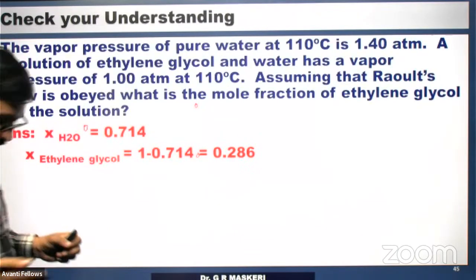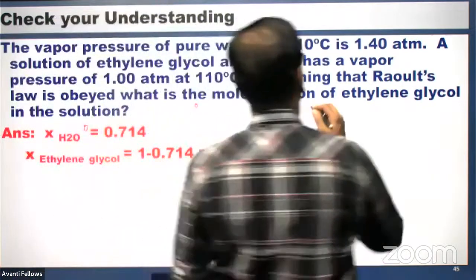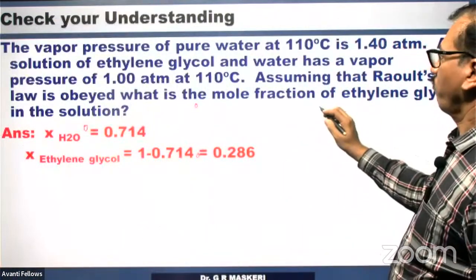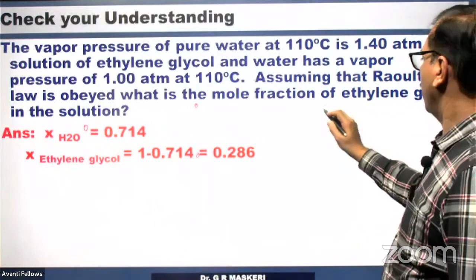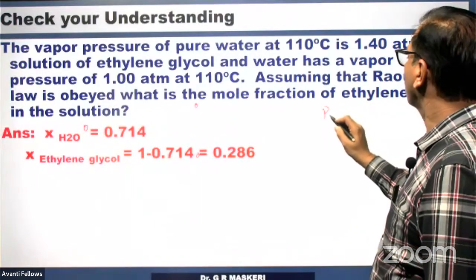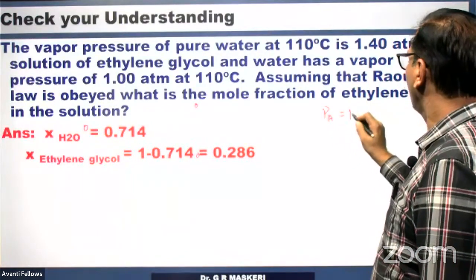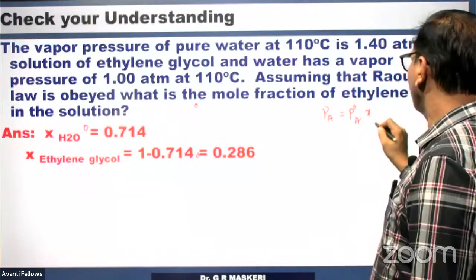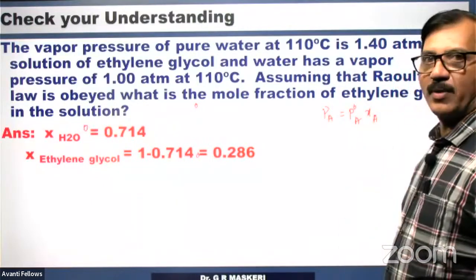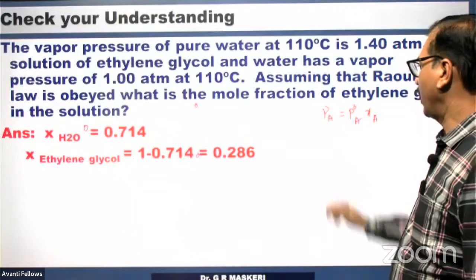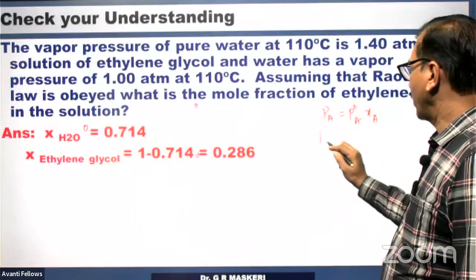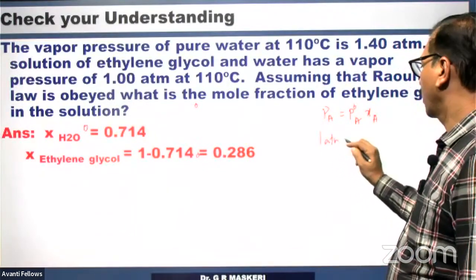Water has vapor pressure, that is PA is equal to P0 A into XA. By using this particular expression we can find it. So this is 1 atmosphere, right?